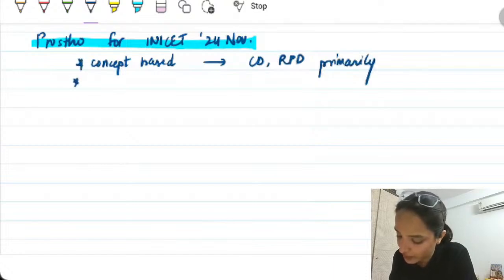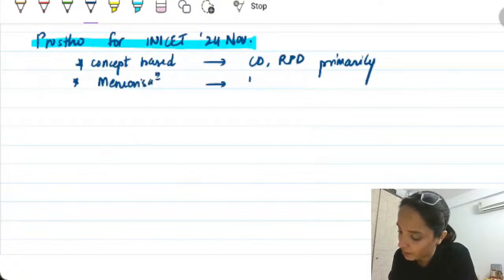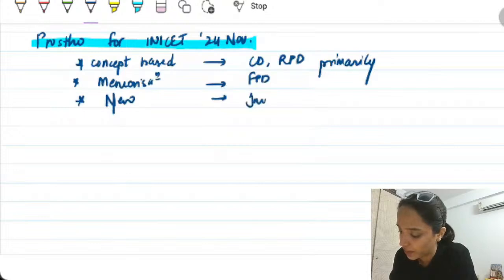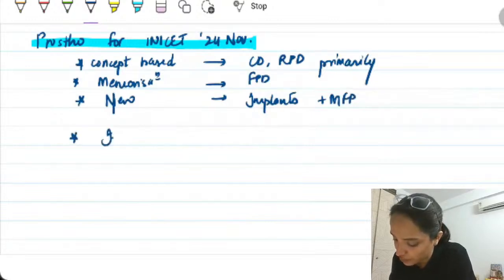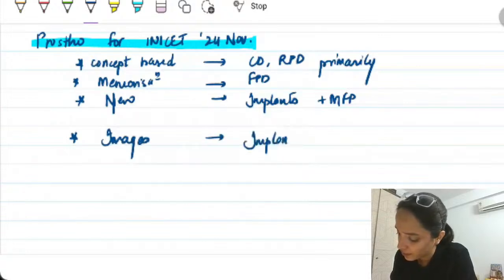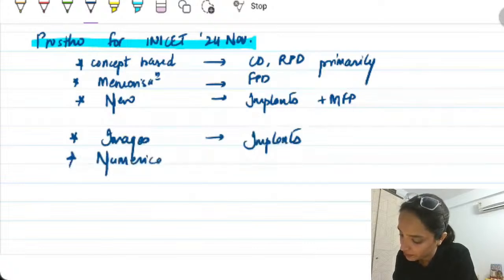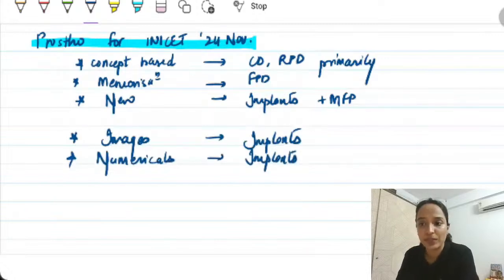Now, everything that needs memorization will be primarily from FPD, and some new questions can be expected from implants or even maxillofacial. Now you can expect images quite often from implants and even numericals from implants. This is just a broad division.